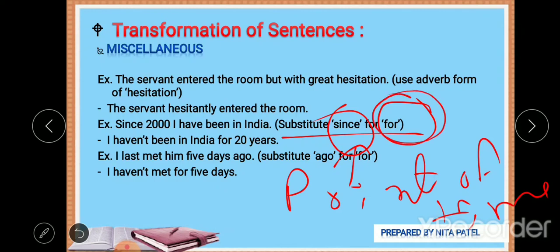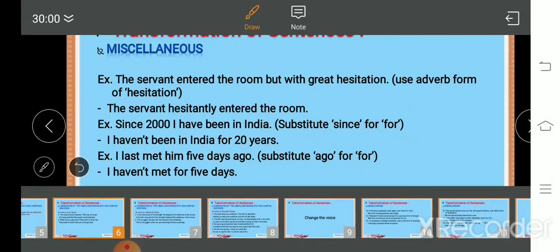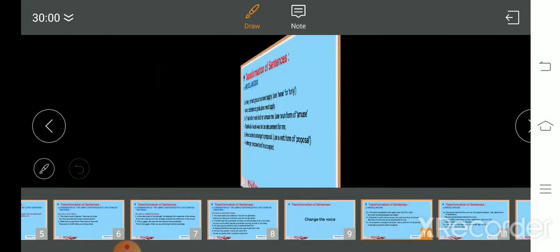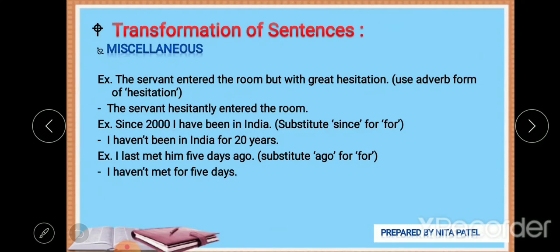And wherever you use for, it always shows the period of time. Which periods? 2 years, 2 weeks, 2 days, 2 hours, 20 minutes, for 20 years. So it shows the time period, not the perfect point of time. So here we have to use for in place of since. Where we are given a perfect point of time, we have to convert it into for.